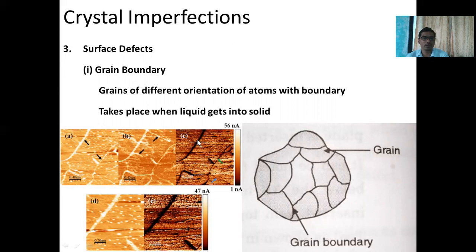Here you can observe in this diagram, at the grain boundary, the defect occurs. Here also the defect occurs. Here also you can observe the defect. Then here also a defective region is shown. So if the defect occurs at the grain boundary during the formation of solid from the liquid, the defect is called a grain boundary defect.